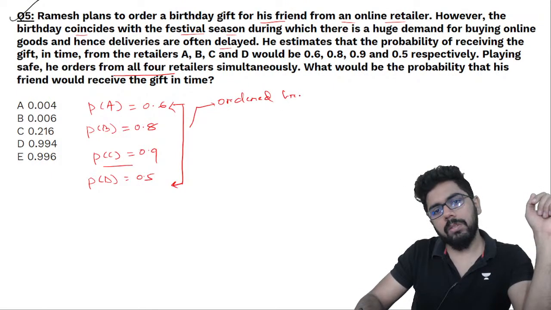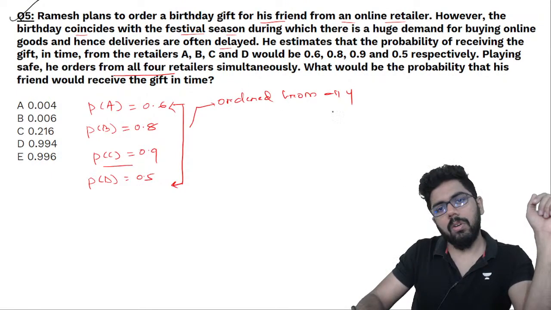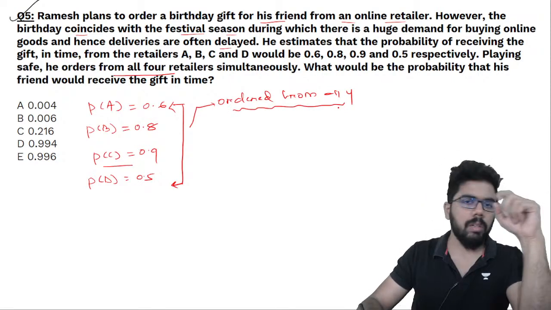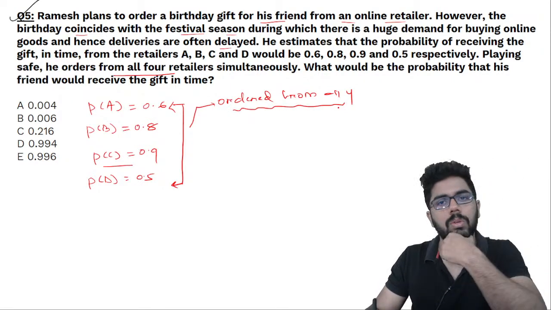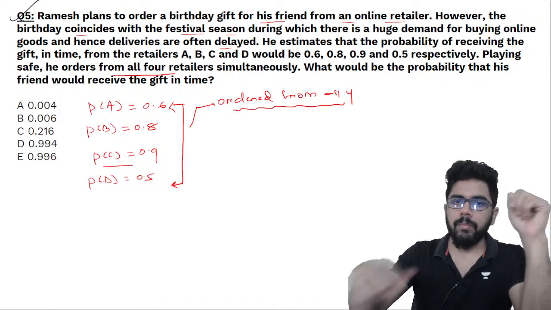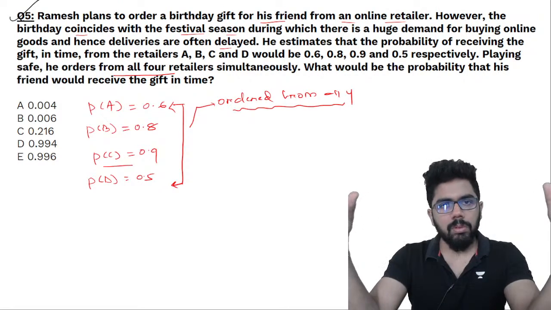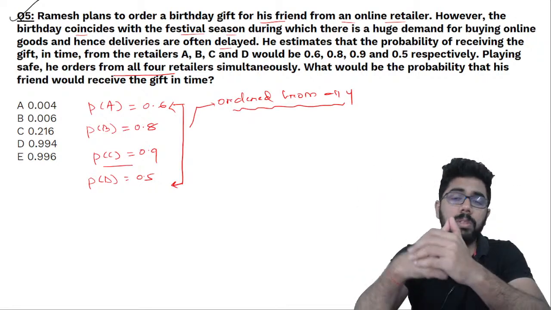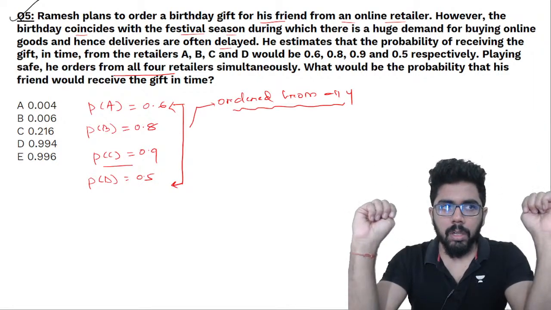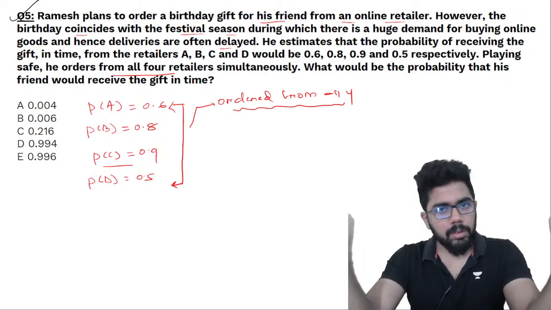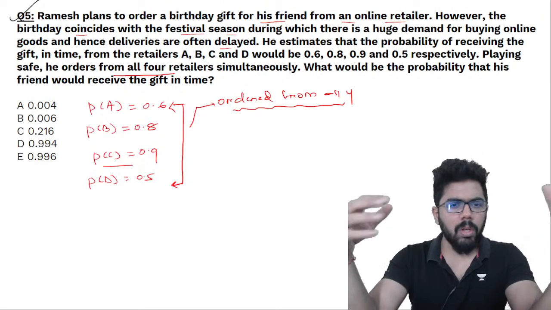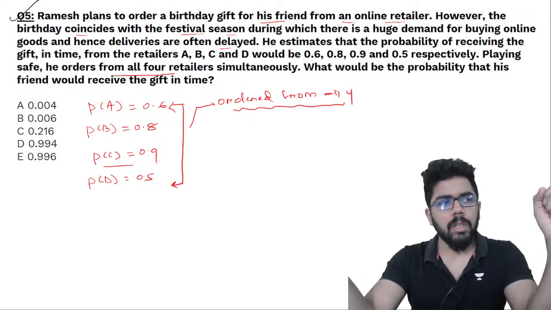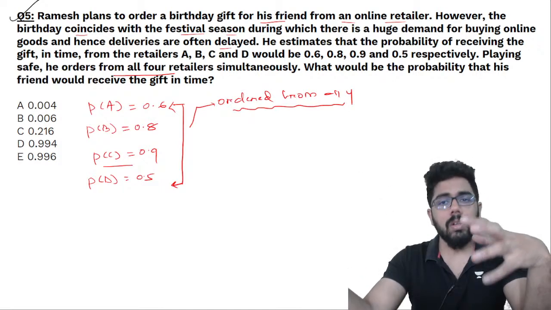Ordered from all 4. Now just try and imagine the situation. If he is ordering from all 4, what are the possibilities? Worst case scenario, nobody delivers because nobody is guaranteeing. Everyone is only in probability. So worst case is nobody delivered on time. What's the best case? All of them delivered. What are the other cases? Maybe one of them delivers, the other 3 are not delivering. Maybe 2 of them delivered, the other 2 are not delivering.